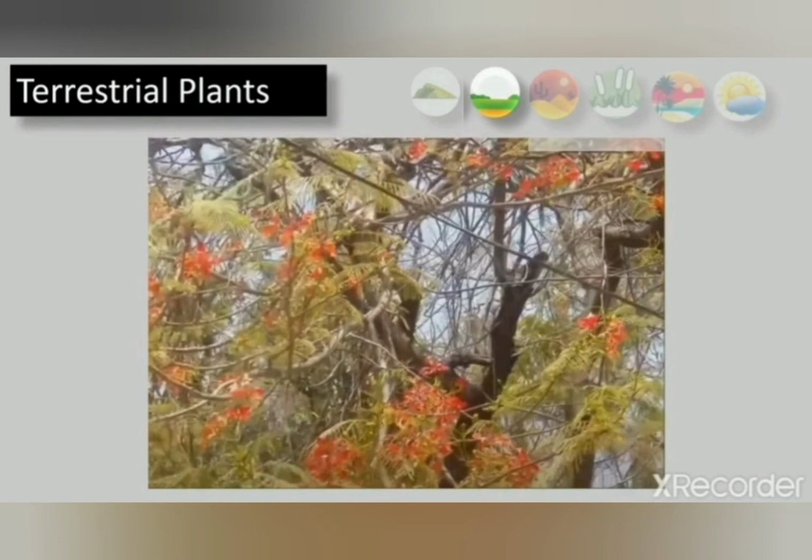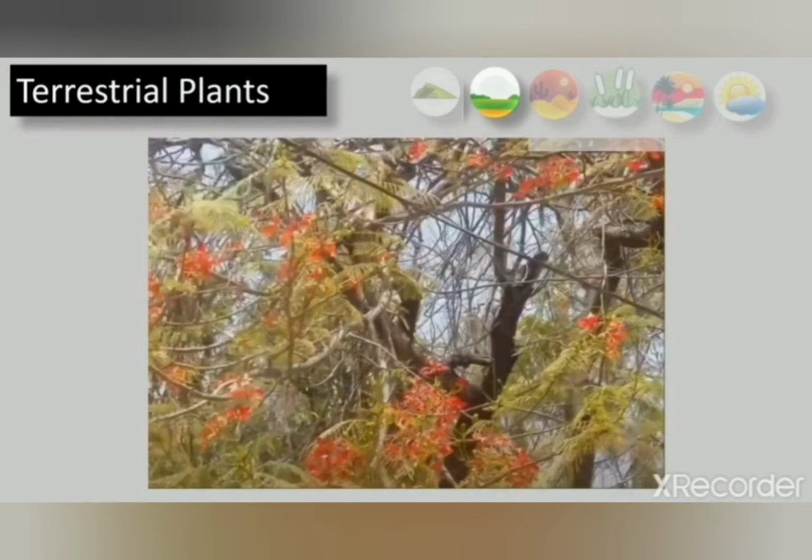In this picture you can see there is a very beautiful tree of gulmohar. Lots of flowers are there, lots of branches are there, and you can even see the leaves also. The tree is very beautiful, and you might have seen this tree around yourself also. It mainly grows in plains. As we were discussing, the trees growing in plains have many branches. So this is one of the examples of the trees growing in plains.